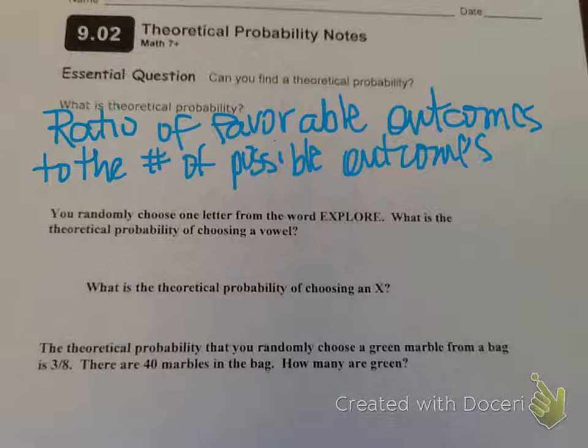And so there are 3 ways to write a ratio, you'll remember. The way that we're going to express these ratios is with the fraction bar. So it's how many favorable over how many possible.